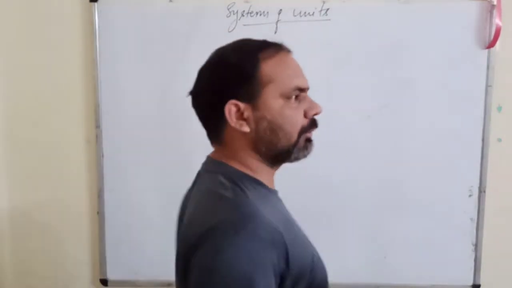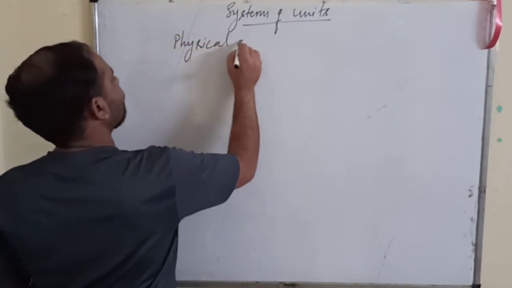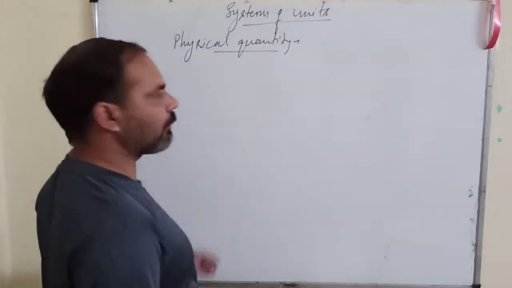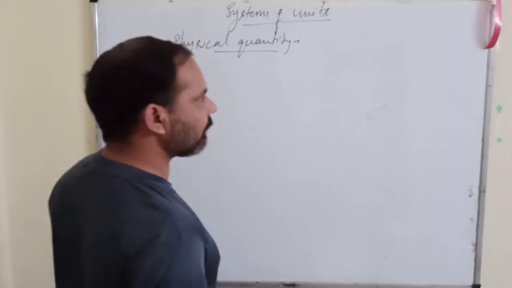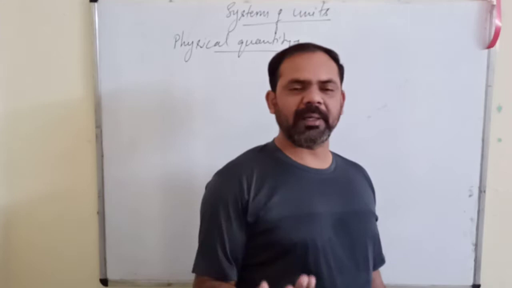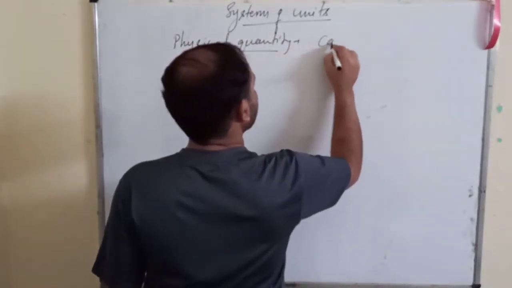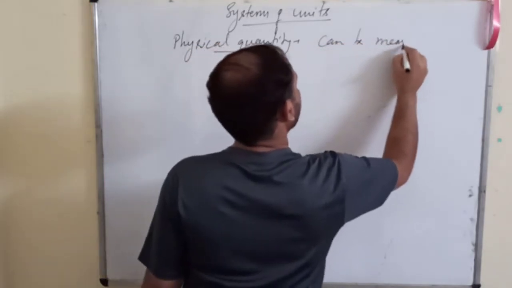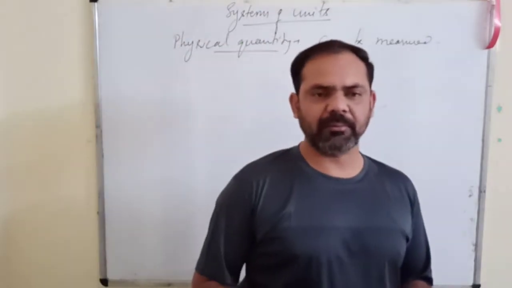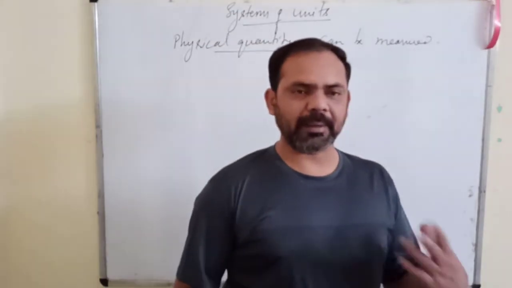First of all, we will start with the basic thing: what is a physical quantity? Physical quantity means, I told you I think yesterday also, that physical means which can be measured. Any quantity whose measurement can be done. Any quantity which can be measured, and for measurement obviously it should be visible from the eyes. So any quantity that can be measured directly or indirectly.